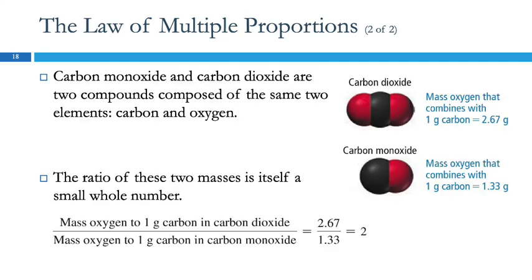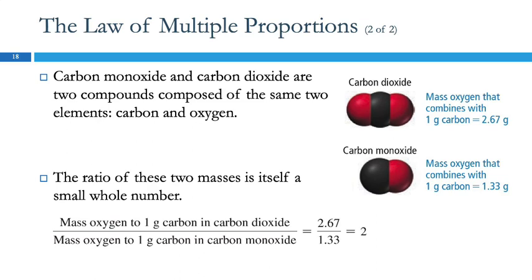So let's look at this example. Carbon monoxide, carbon dioxide. Both compounds containing only carbon and oxygen. Carbon dioxide, 1 carbon, 2 oxygens. Carbon monoxide, 1 carbon, 1 oxygen. So if we look at the ratios like we were doing for law of definite proportions, we find that this is a ratio of 2.67 grams of oxygen to 1 gram of carbon. So 2.67 to 1, and this one is 1.33 to 1.